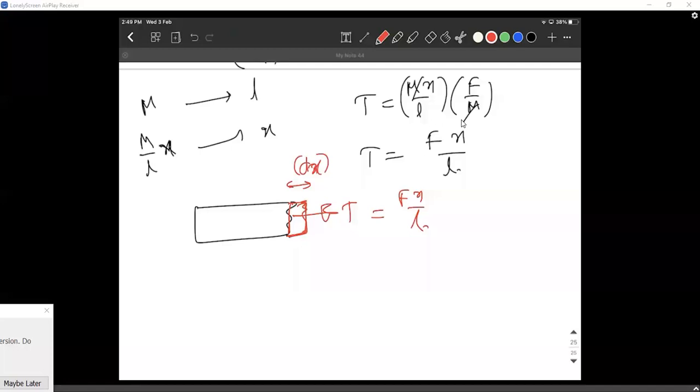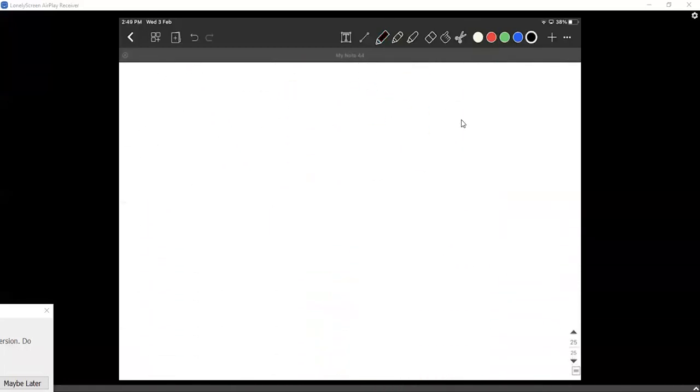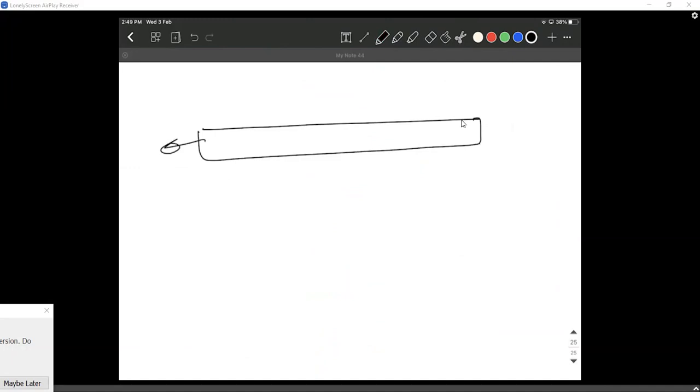Sir, I still didn't understand that 2F part. Which part? Why doesn't it compress, sir? Okay, let me explain the same problem in another way. 6F, 4F. You're really worried about this 2F, right?